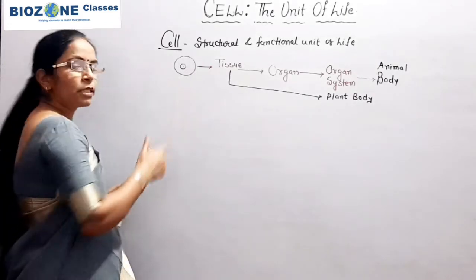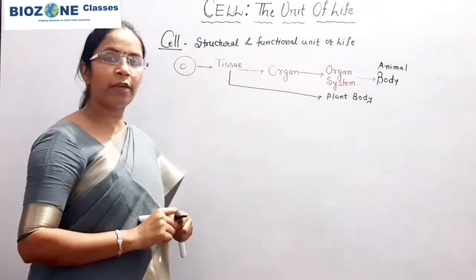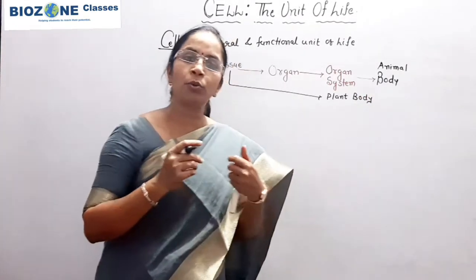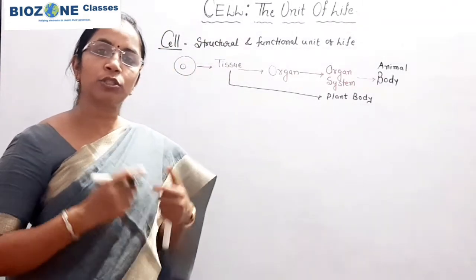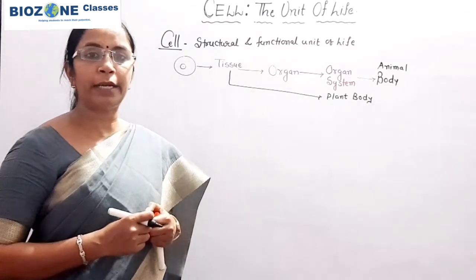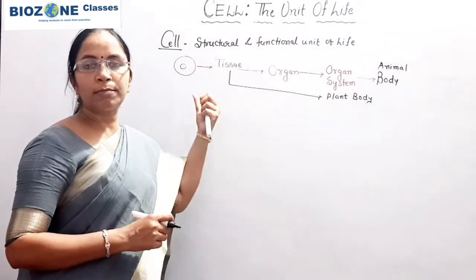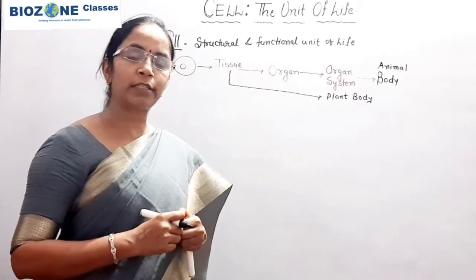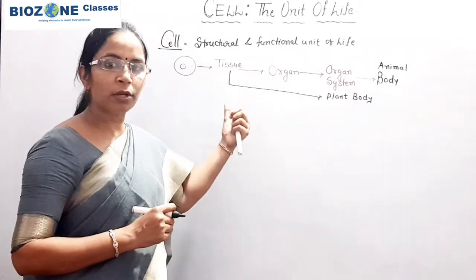Now this cell is called the basic unit of life because the body of an animal or the body of a plant cannot be imagined without the presence of the cell. Just like in any building, bricks are the basic fundamental unit, similarly in each and every body, the cell is the basic or fundamental unit. So that's why it is called the fundamental unit of life. So this is for the structure.